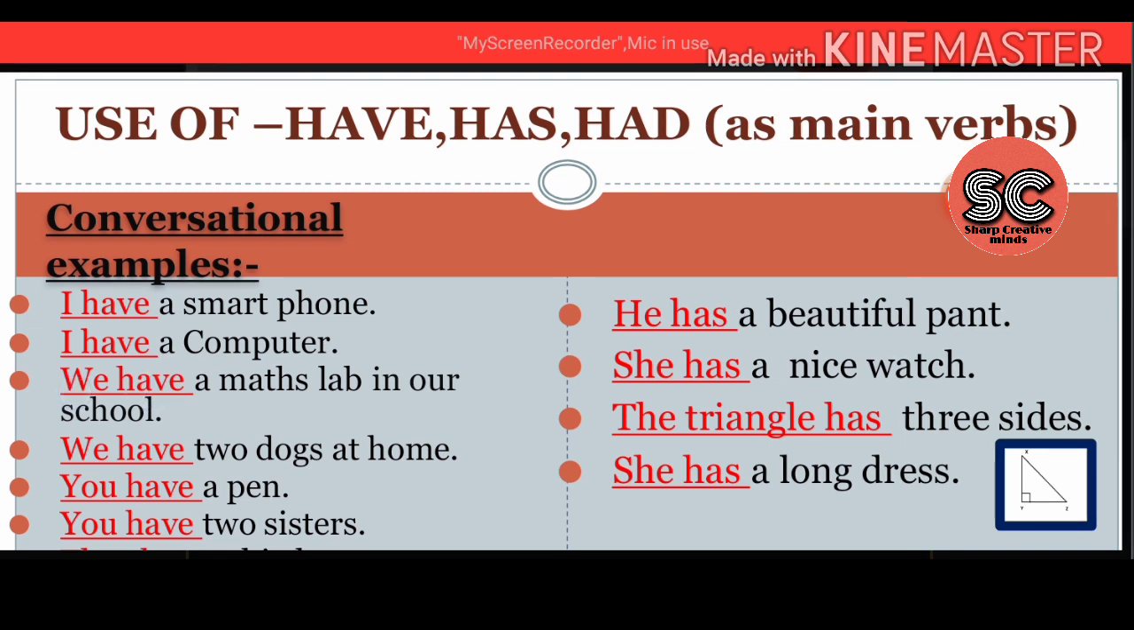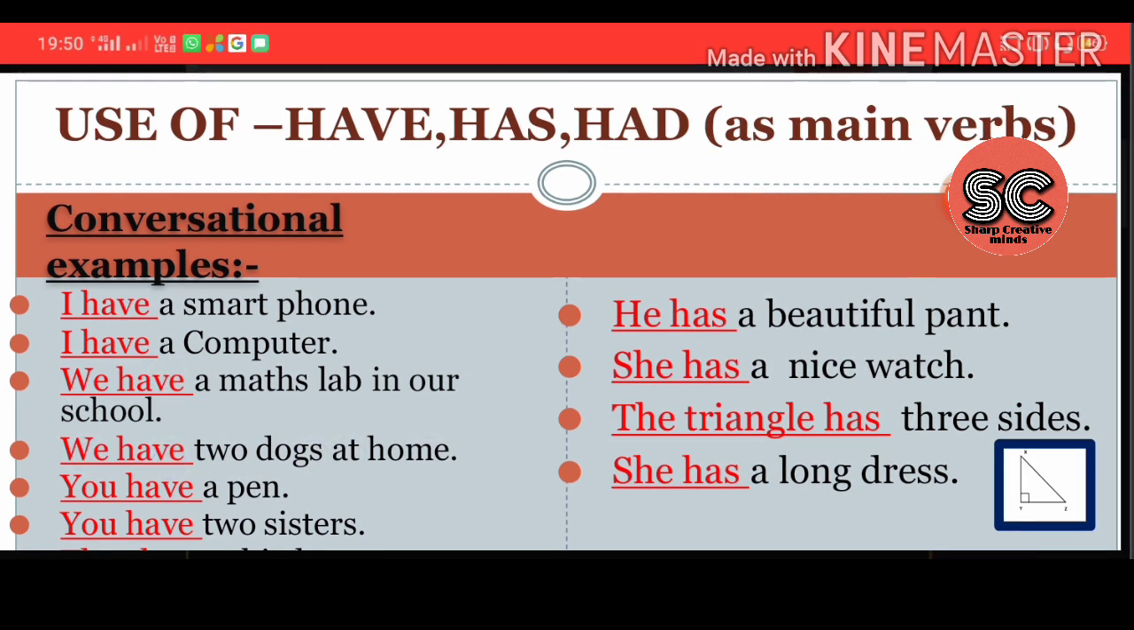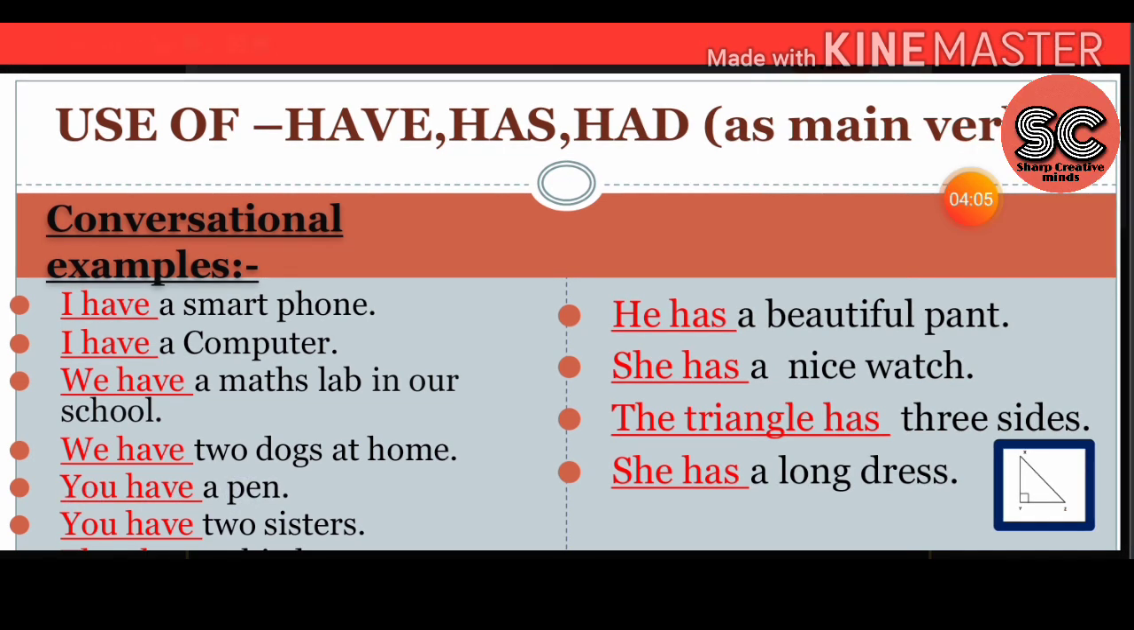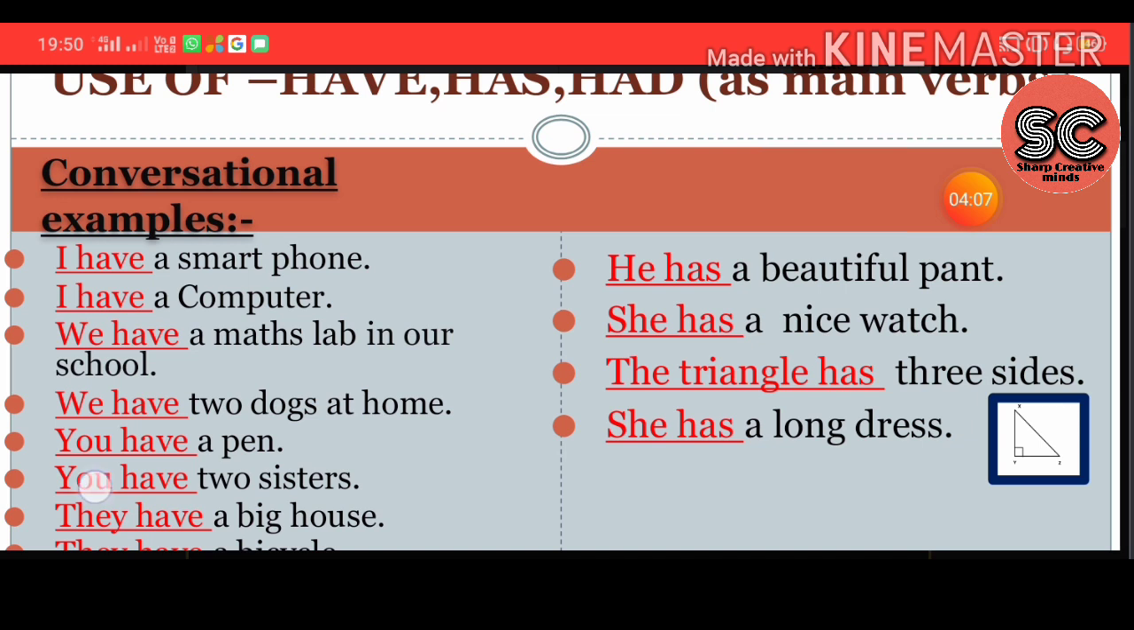We have a maths lab in our school. We have 2 dogs at home. So with we also we are using have, right? You have a pen. And you have 2 sisters. See, with you also we are making use of have.